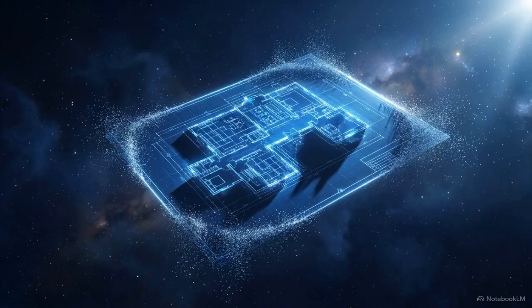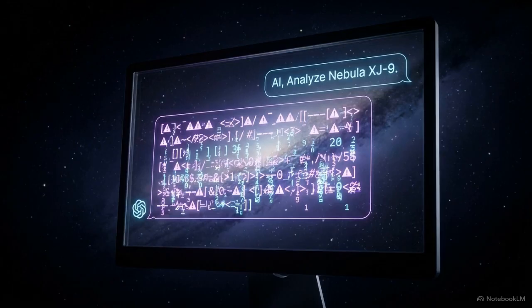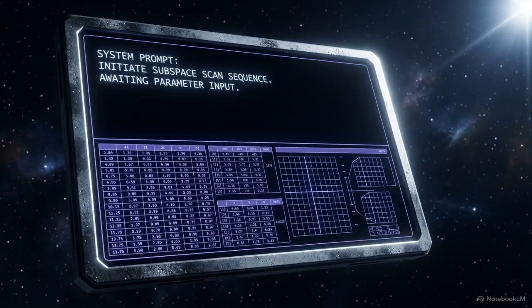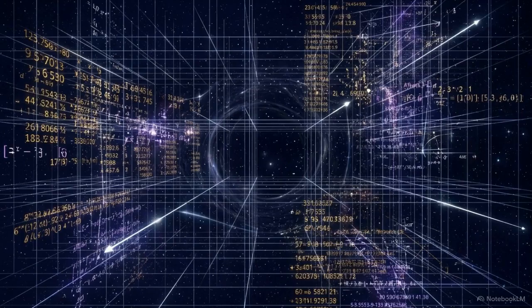It doesn't plan. It doesn't conceptualize. It doesn't comprehend a single word you type. If you talk to it like a person, you guarantee your own failure. To get exactly what you want, you have to operate by the system's actual rules, and those rules are entirely mathematical. Under the hood, a large language model is a vast, multidimensional spatial coordinate system. It is a universe built completely out of linear algebra.